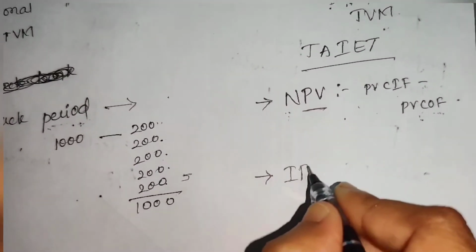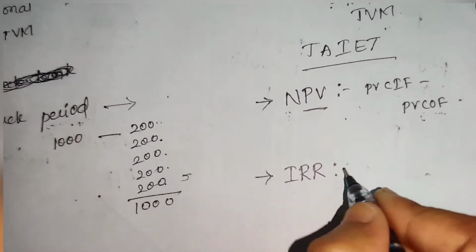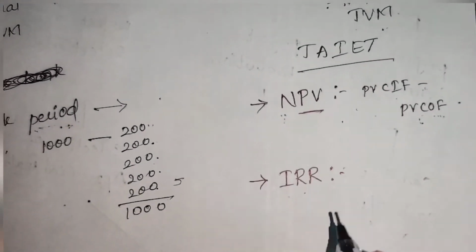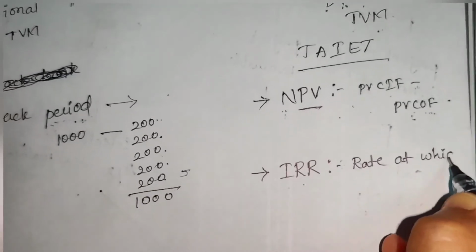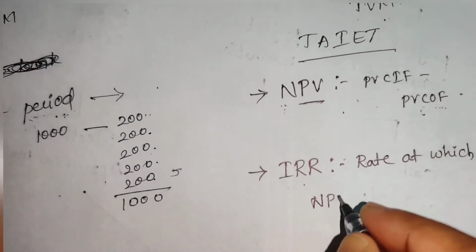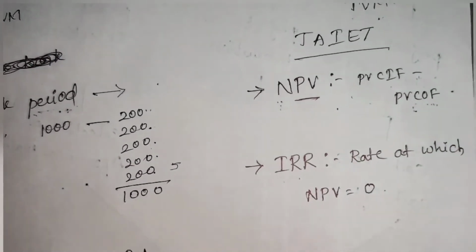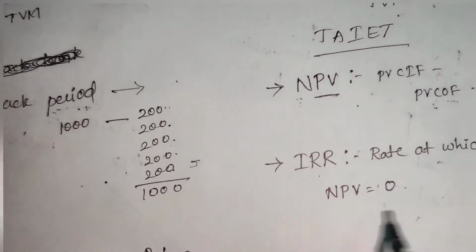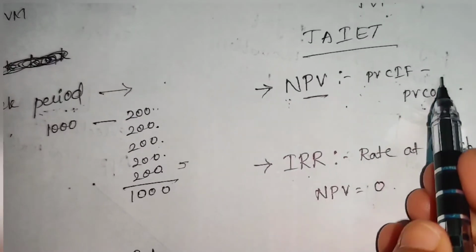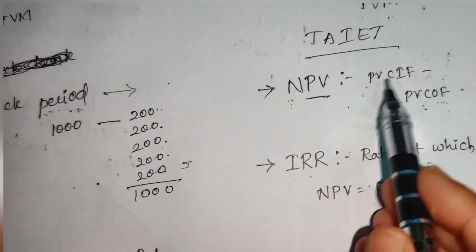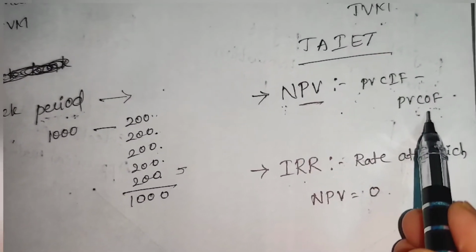The next method is IRR, internal rate of return. It means the rate at which your NPV equals 0. What is NPV? PVCIF minus PVCOF, that is, present value of cash inflows minus present value of cash outflows.